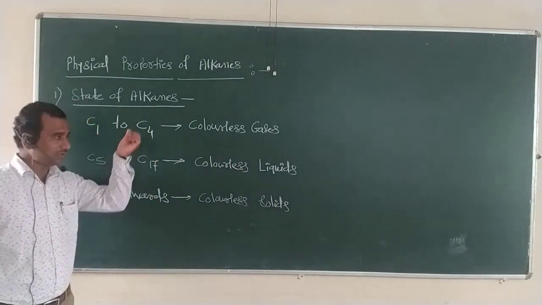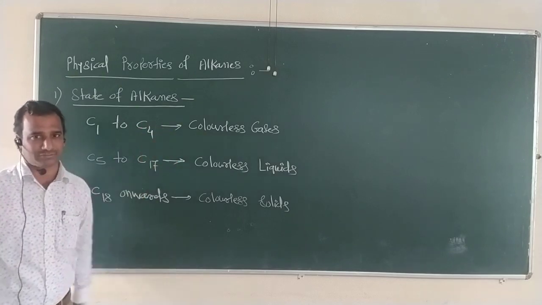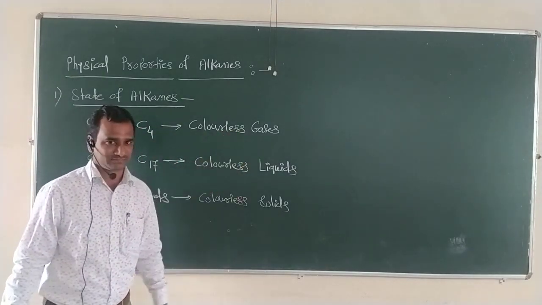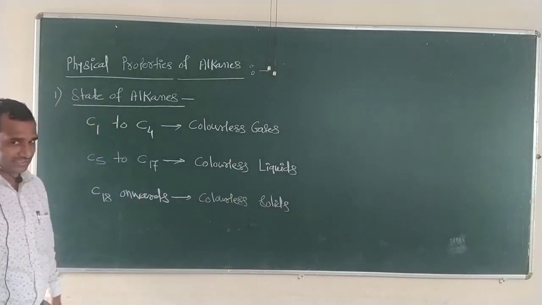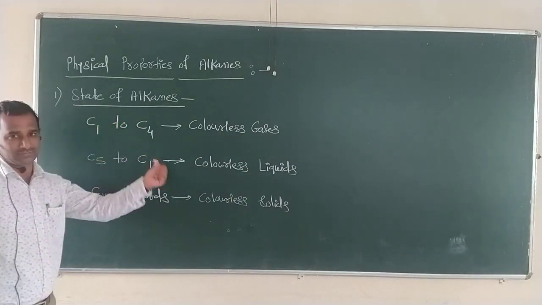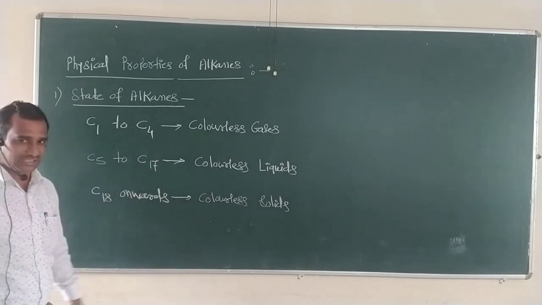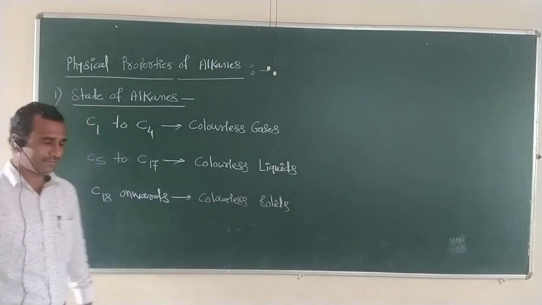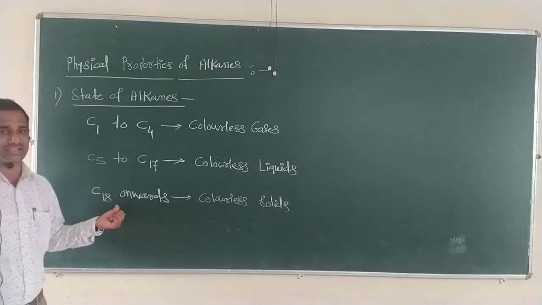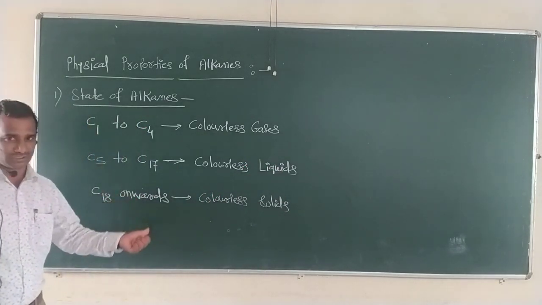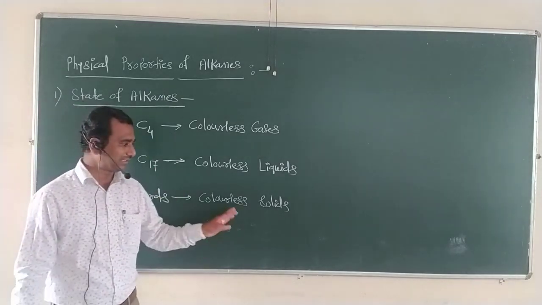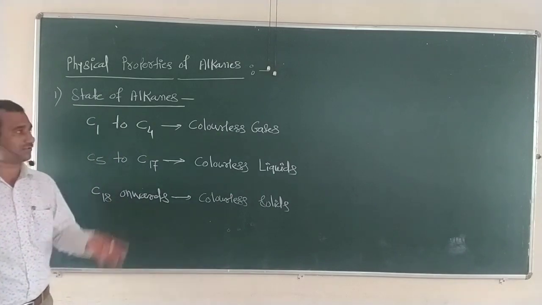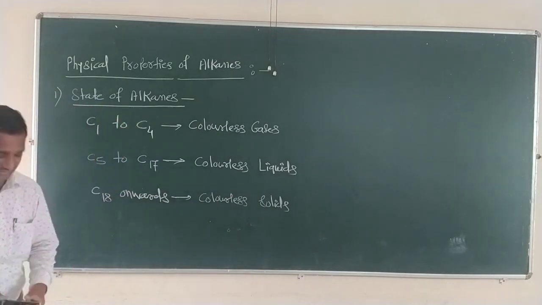First, from carbon number 1 to carbon number 4, these initial alkanes commonly occur as colorless gases. The second state is from carbon number 5 to carbon number 17, all of which commonly occur as colorless liquids. And the third state is for alkanes containing 18 carbon atoms onwards, all of which occur as colorless solids. So this is the first simple physical property of alkanes, called the state of alkanes.